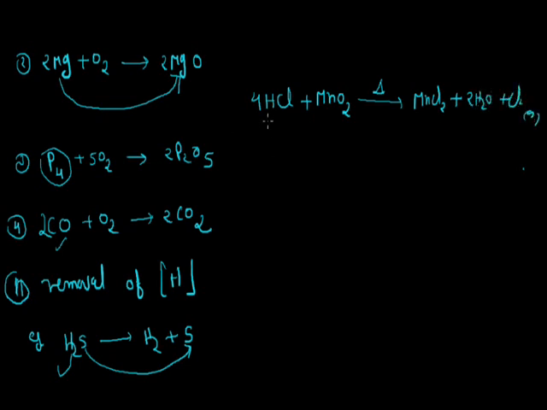Considering the concept of removal of hydrogen, in HCl the Cl atom is bonded to the hydrogen atom on the left hand side, but on the right hand side it is converted into Cl2, which does not contain a hydrogen atom. So hydrogen is removed from HCl, and we can say that oxidation of HCl occurs.